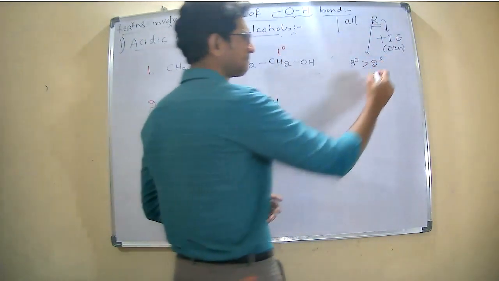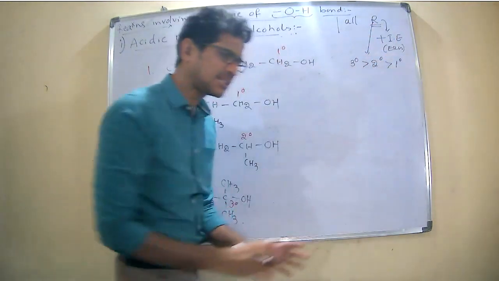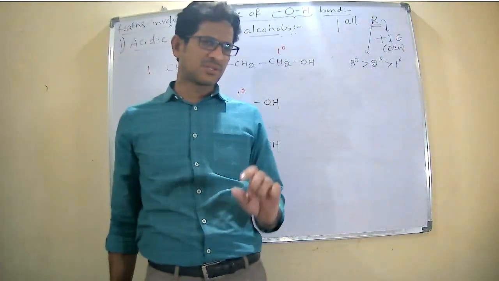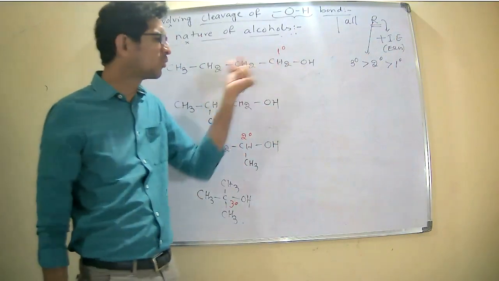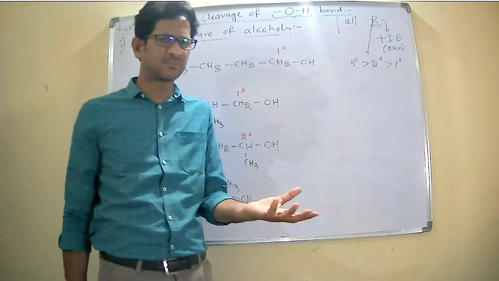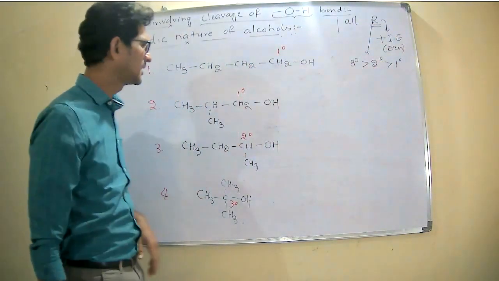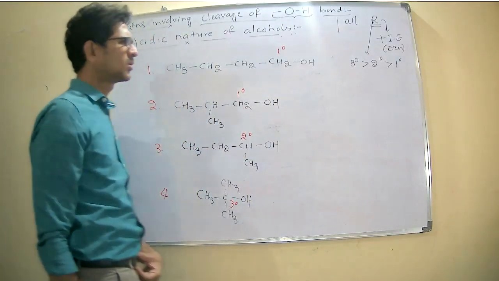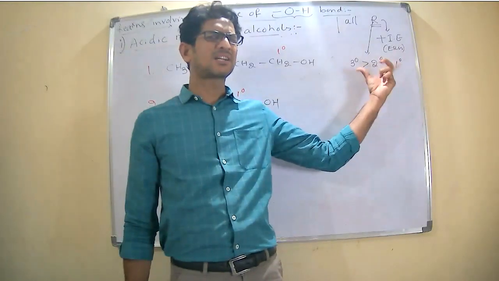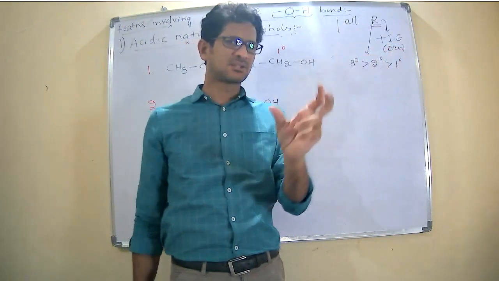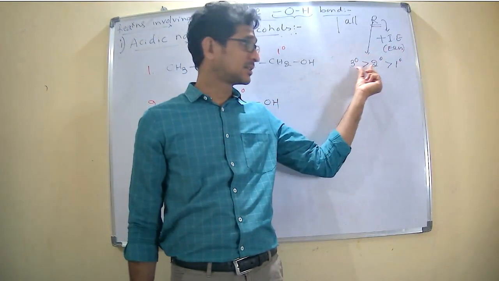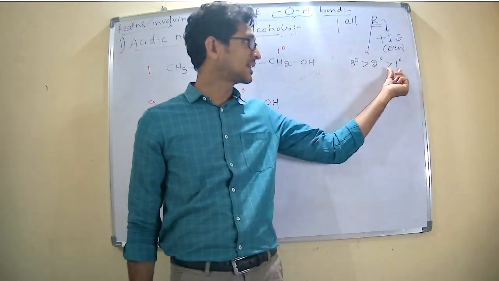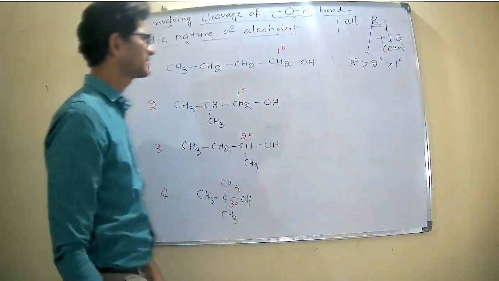Then the secondary, and the primary is the least, a weak electron releasing group, because primary has only one alkyl group. So this classification is already given for the plus inductive effect and the minus inductive effect.